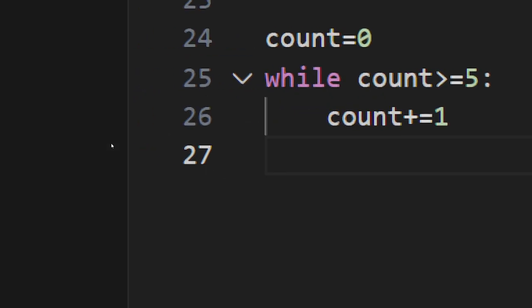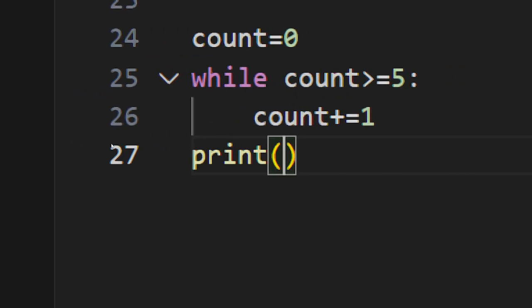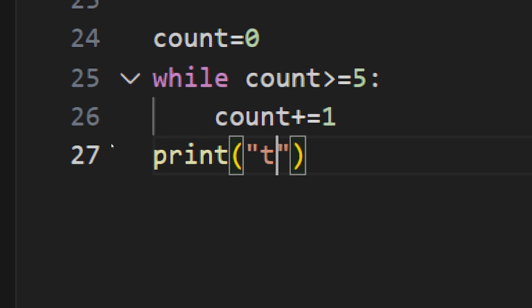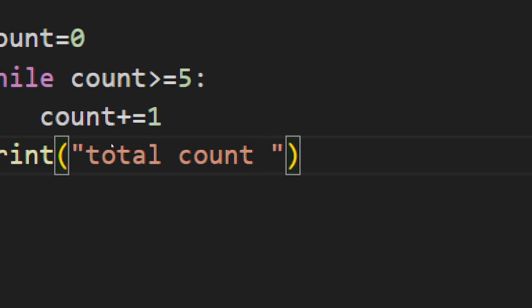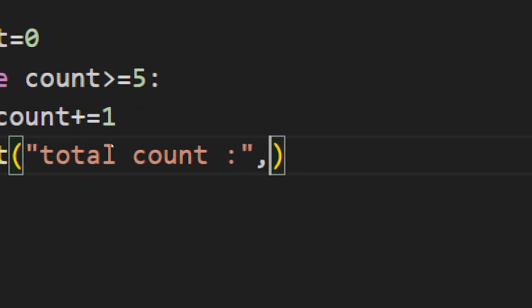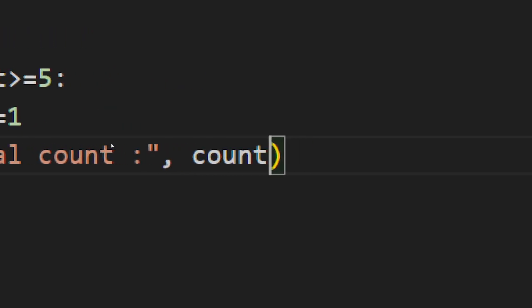Then print, left parenthesis, print quote total count colon, right parenthesis, comma, count.